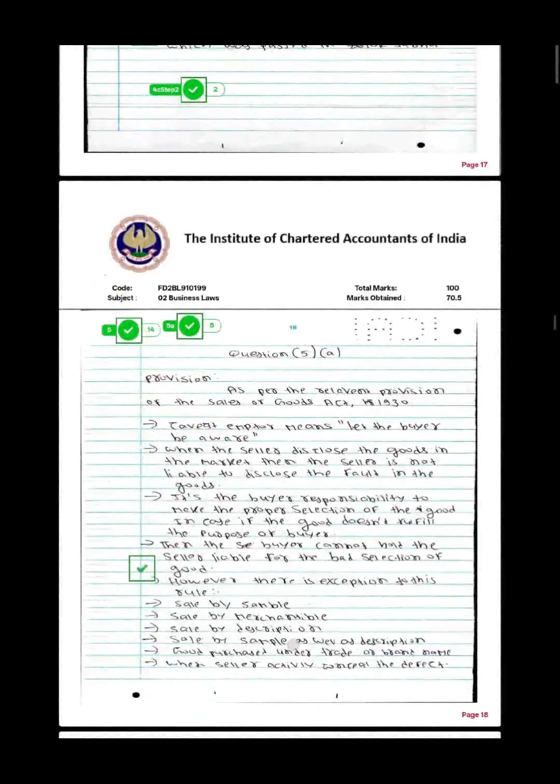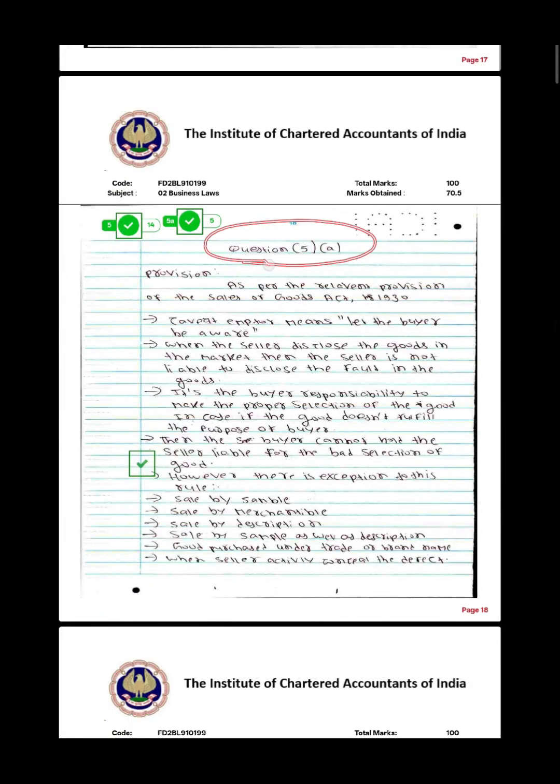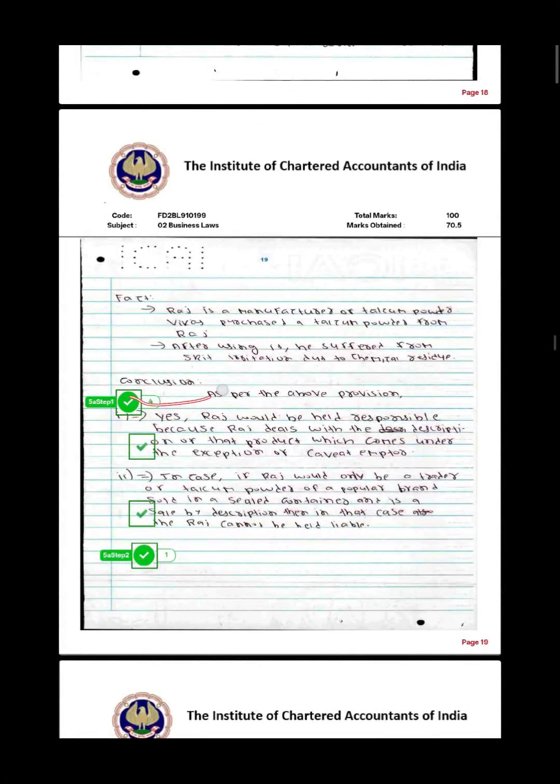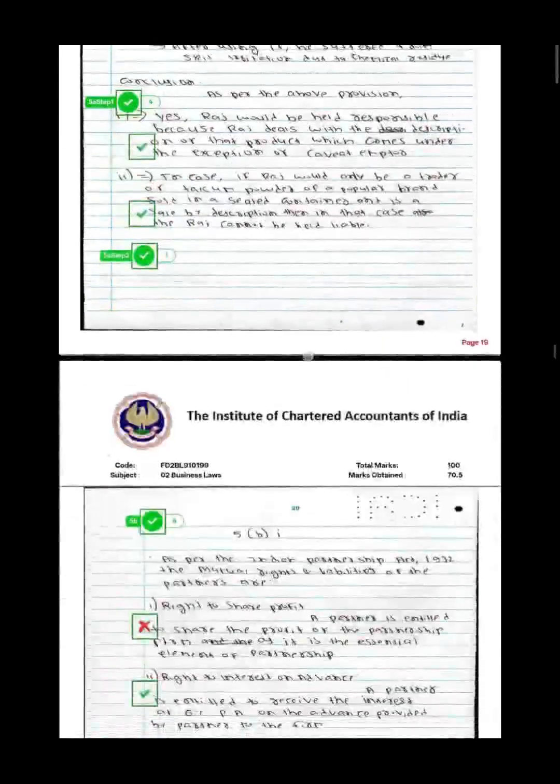Okay, and then after that I went to question number 5. Again you can see the question in the middle of the page. Again provision, writing the provision in arrow, and then here is the fact, and here is the conclusion. And I was able to score 4 and 1, that is 5 marks.